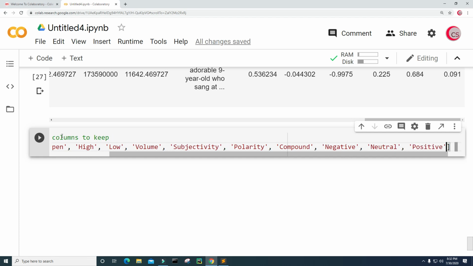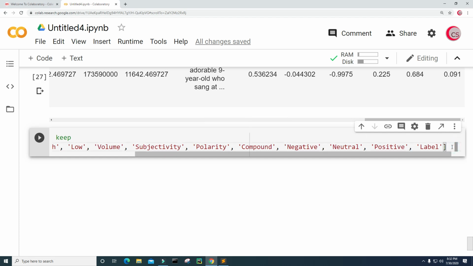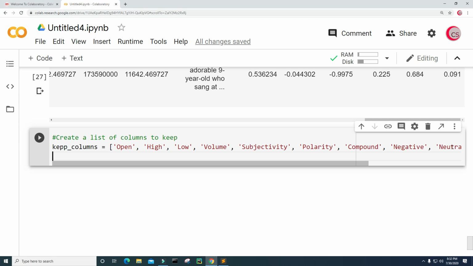And then last but not least, I want the label, whether it's a 0 or 1, telling us if the stock went up or down. Okay. All right. So that looks good. I'm going to create a variable called df, and I'm going to set it equal to merge.